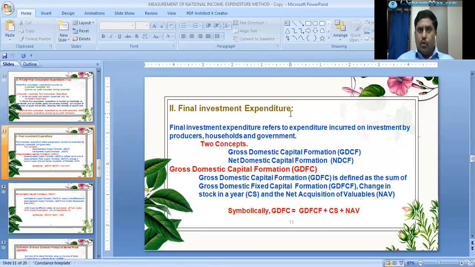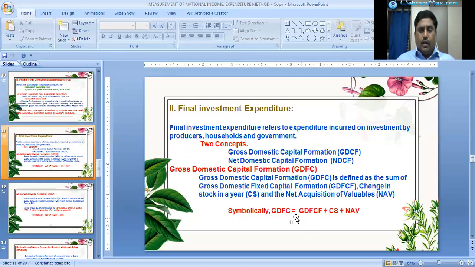Here we should know about two concepts. One is gross domestic capital formation, GDCF, and the other is net domestic capital formation. Gross domestic capital formation is defined as the sum of gross domestic fixed capital formation and change in stock in the year and net acquisition of valuables. NAV is equal to value of acquisition less value of disposal by enterprise, government, and households.